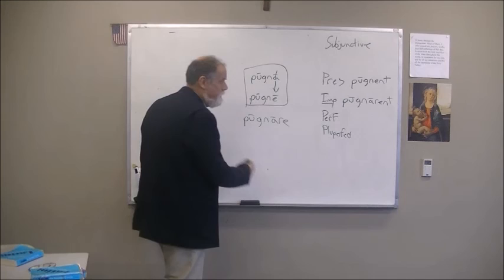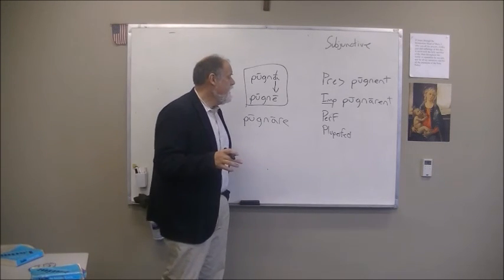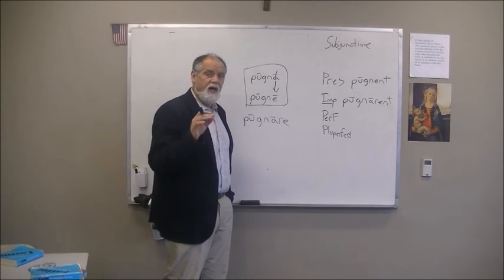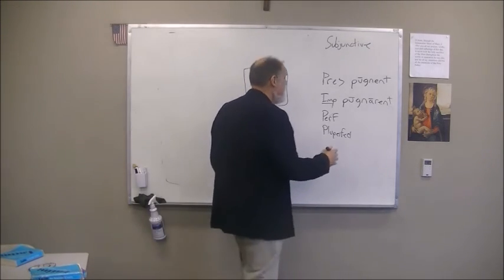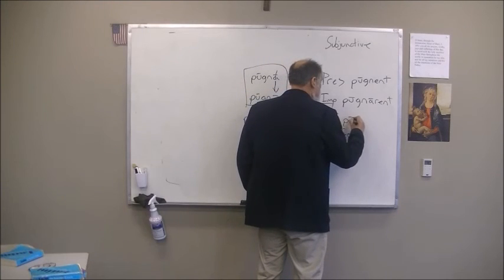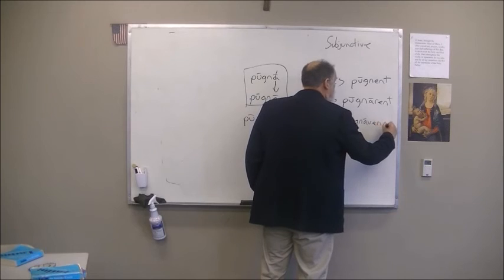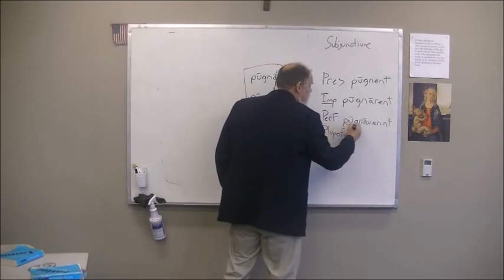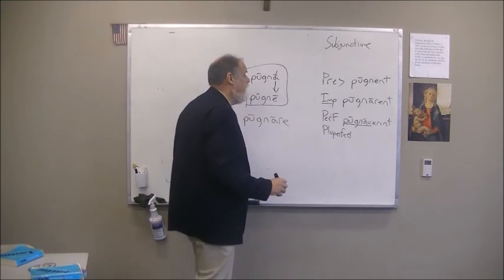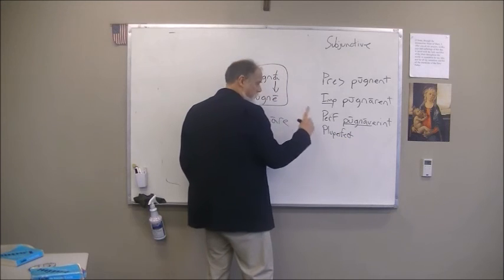For the perfect, it's not up on the board anymore, but if you look back at your homework, you see the pluperfect indicative is the perfect subjunctive, and that would be pugnaverint. Notice we've gone back to the third principal part stem for the perfect, and we will do the same for the pluperfect.